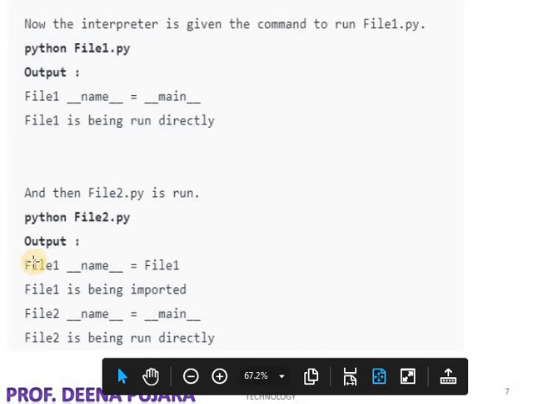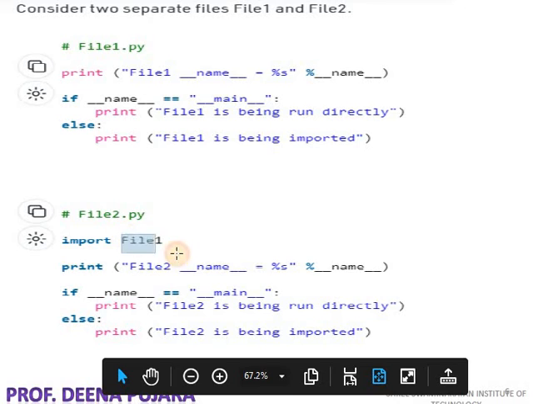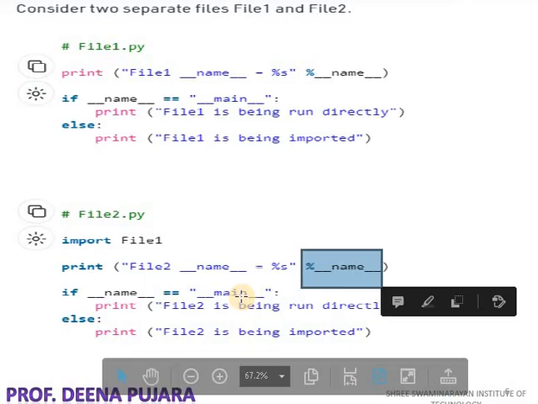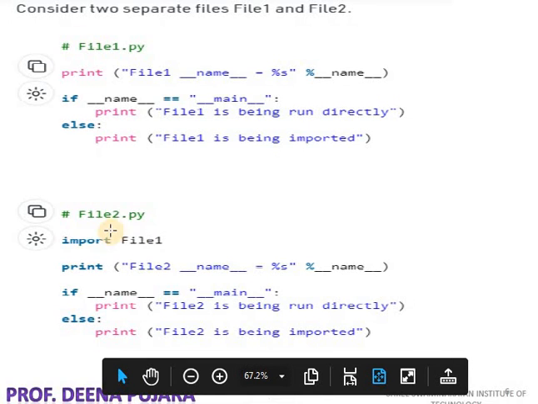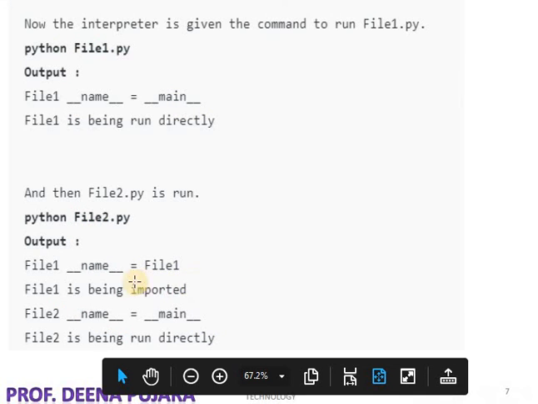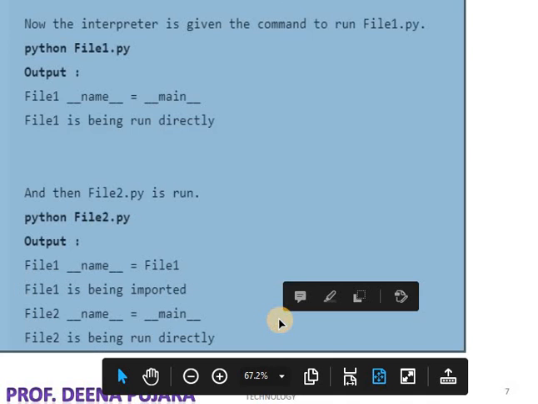In the output you can see that file1 __name__ is equal to file1. Why? Because it is calling file1. That's why the value of this variable is file1. Whenever it is importing another program, it goes into file1.py, and in that it will print that file1 is being imported.